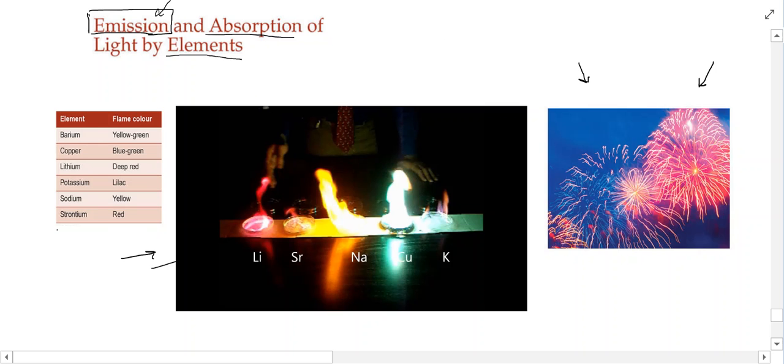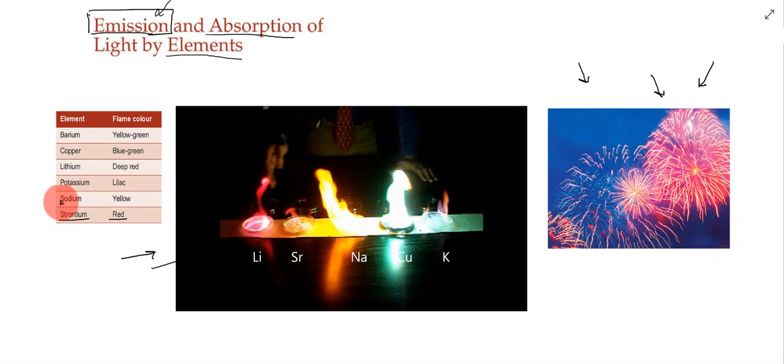For example, strontium, when you use a salt of this, will give off this characteristic red emission. So salts of certain elements are used in fireworks in order to get characteristic colors.